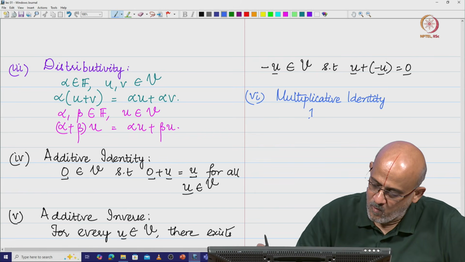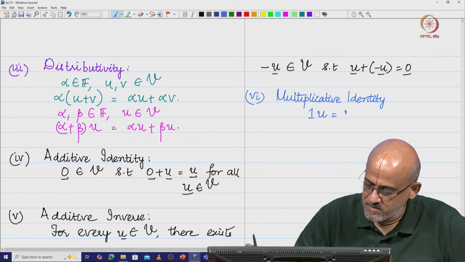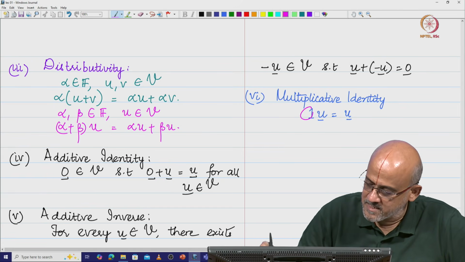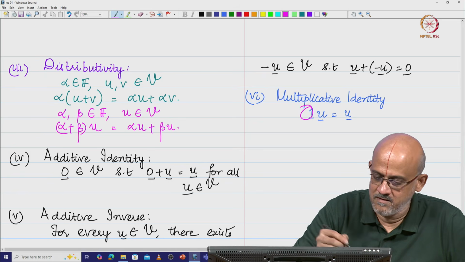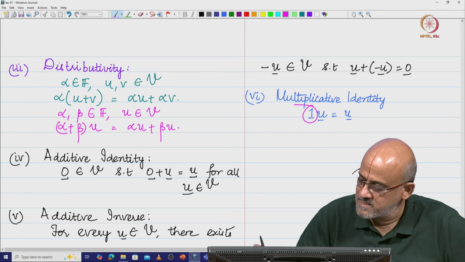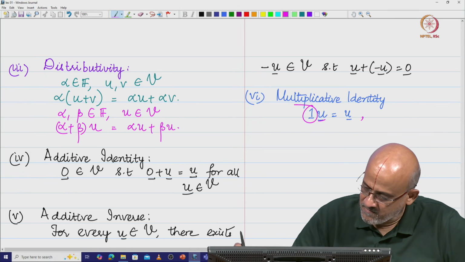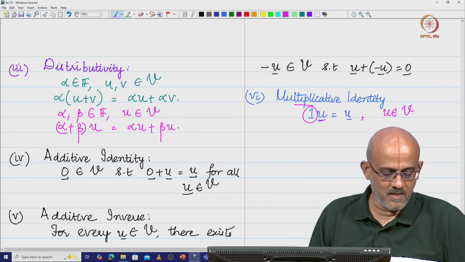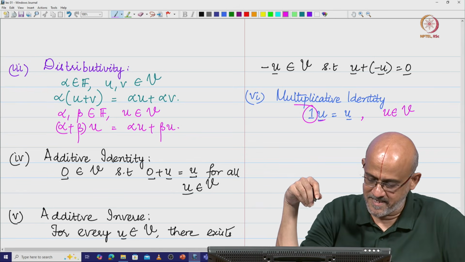So, we have 1 into u is equal to the u vector. Here you see 1 is a scalar, u is a vector, and the resultant is a vector, for all u in V. If all these hold good, then we say that V is a vector space.